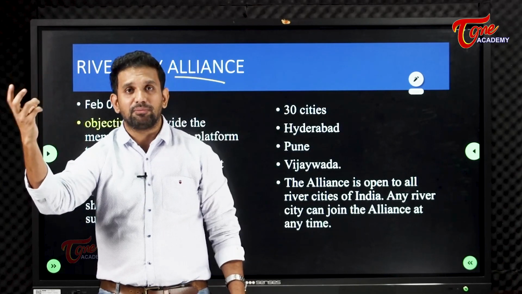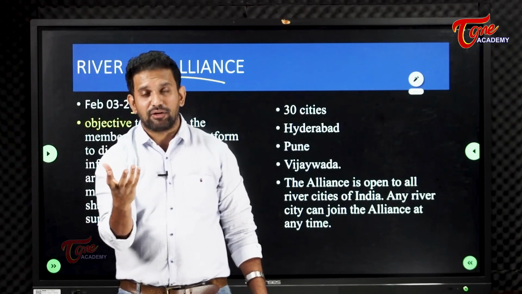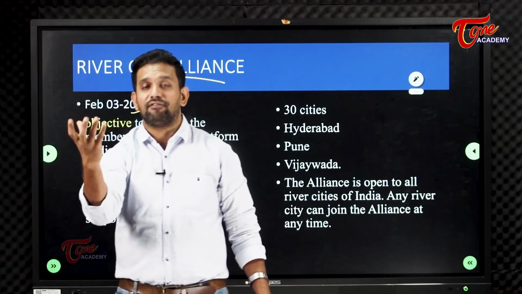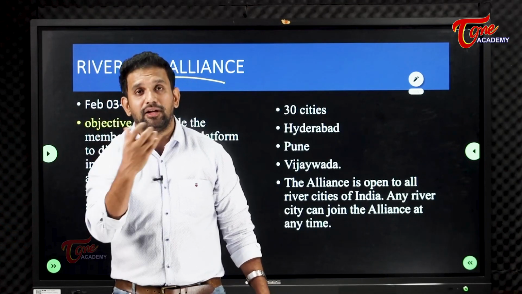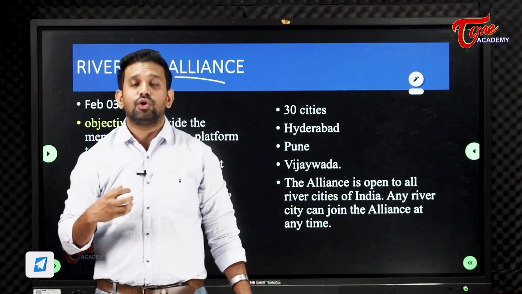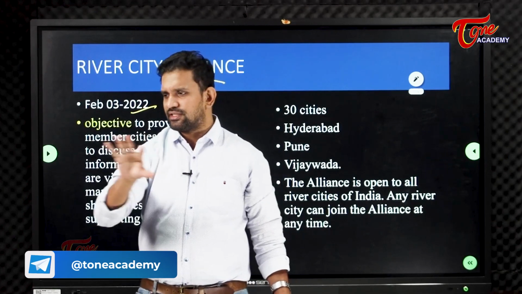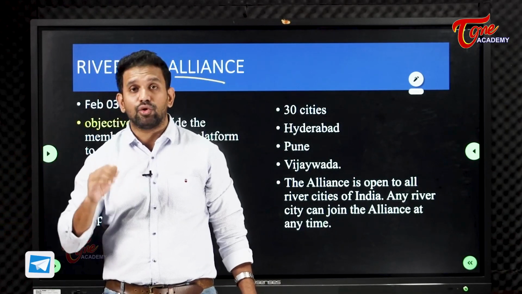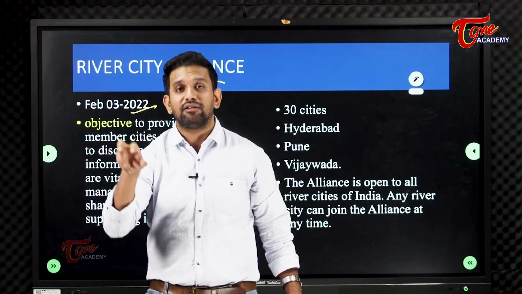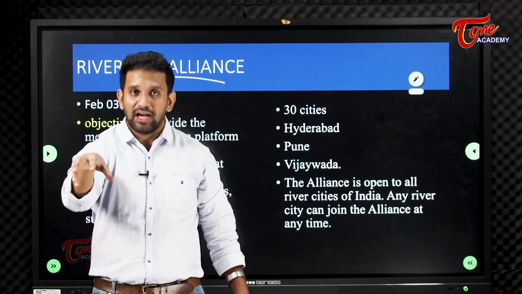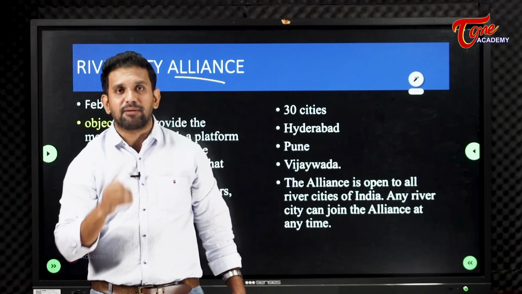See, Delhi may be doing something very good with regard to water management. In Delhi we have never heard about floods. Maybe we have never heard about floods even in Indore, or in Pune. So we'll talk to them: Sir, how are you managing the floods? They will say, these are the systems we have. So the cities will share information on what best they are doing, and every city can learn from other cities, and the administration or the state government can take steps to replicate that particular model.